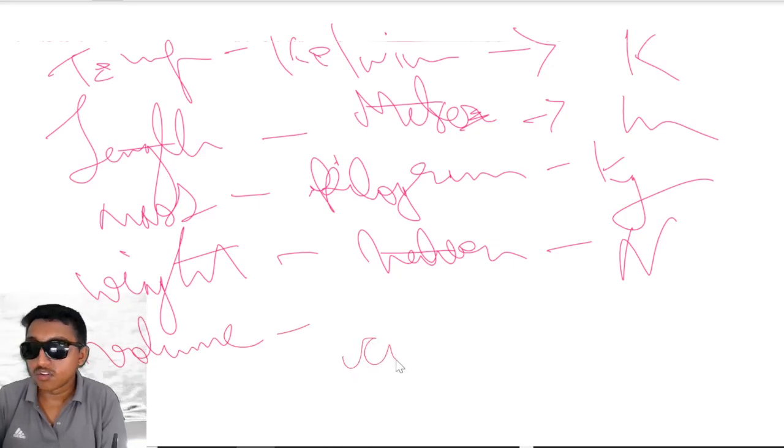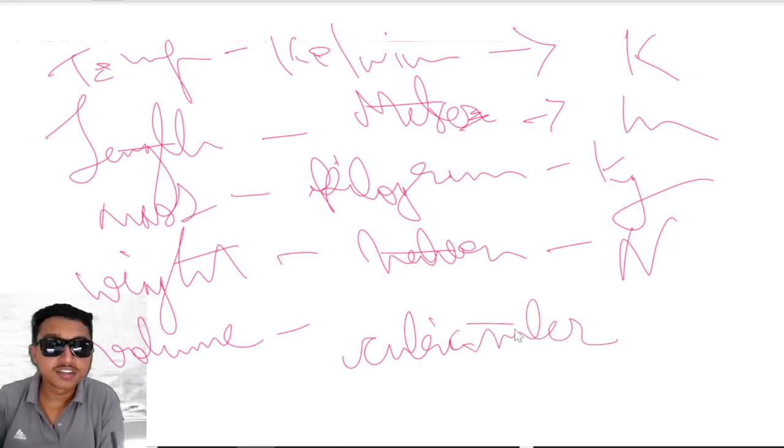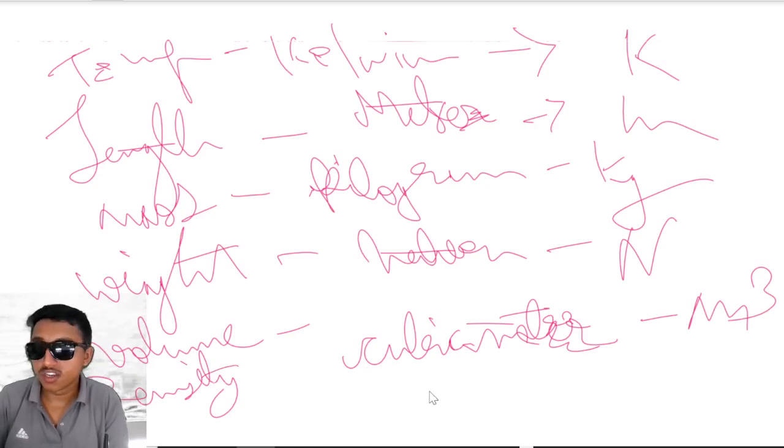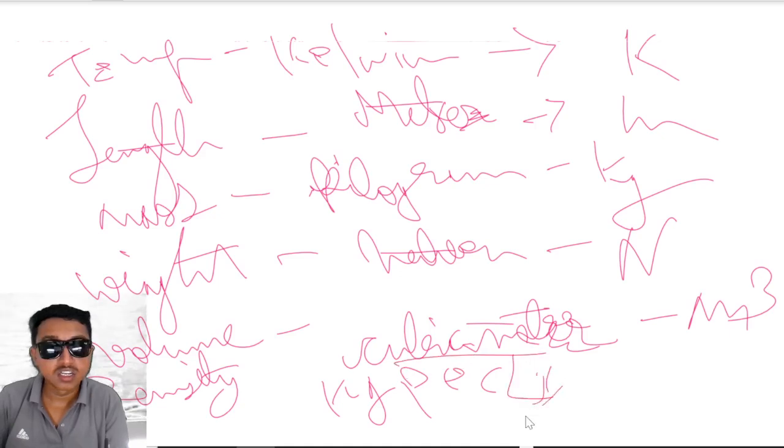Then volume: cubic meter, m cubed. And density: kilogram per cubic meter, kg per m cubed.